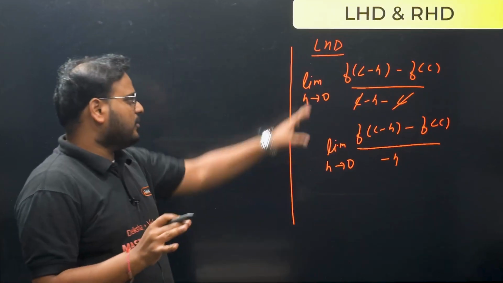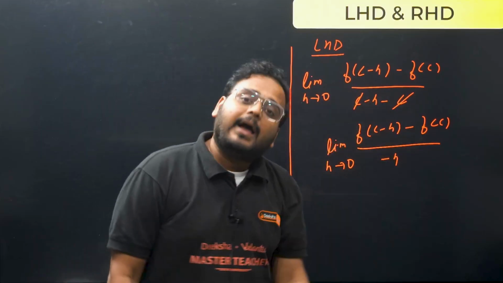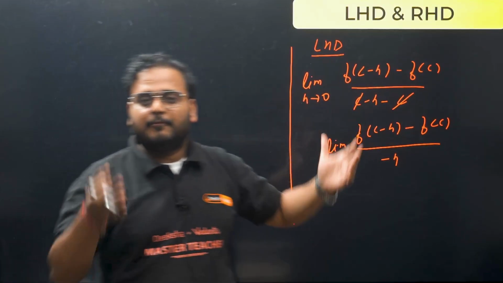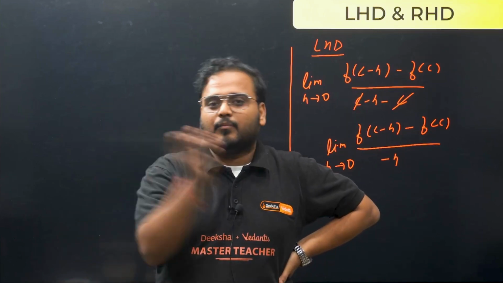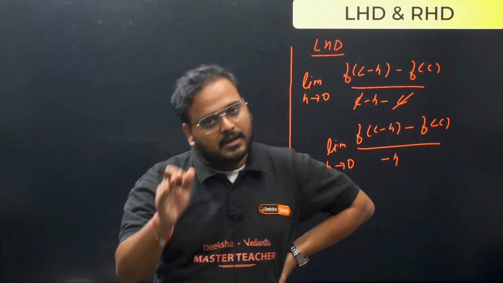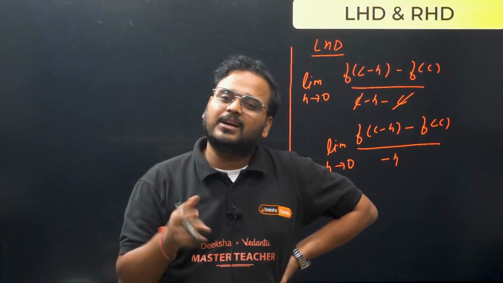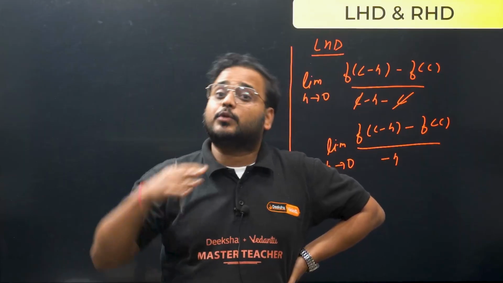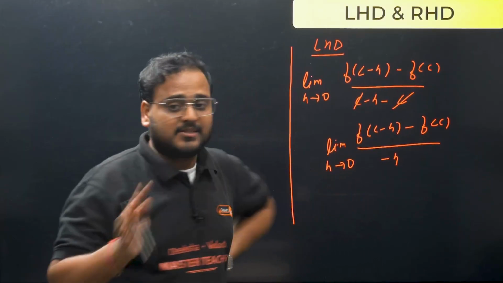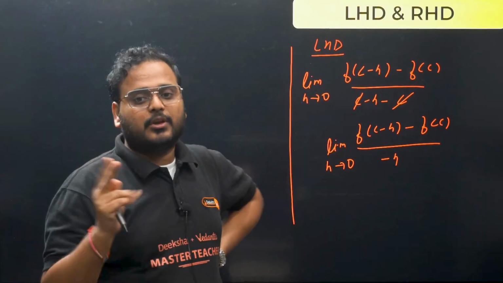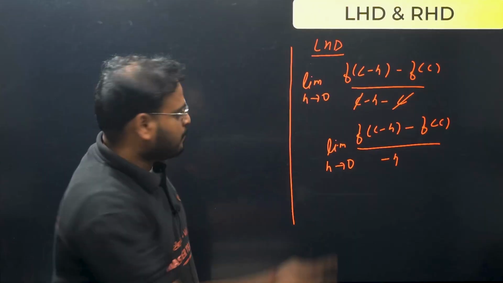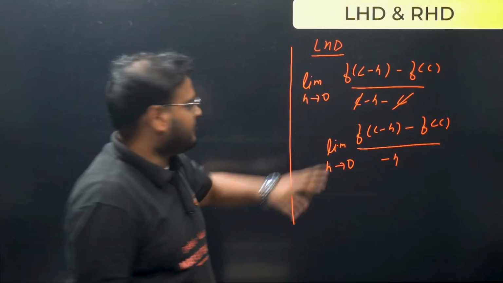Do not worry. When the question comes, this will not be difficult. Most of the time we don't use this limit condition. We simply differentiate the function on both the LHD and RHD sides. Basically, we'll have two branches of the function, the left hand side of the function and the right hand side of the function, and we differentiate that to get the result. Do not worry, when I go to the questions, I'll solve in that fashion and show it to you. That is faster, and that is the correct approach as well. You can use either of them. This is the way to use the LHD from the first principle.